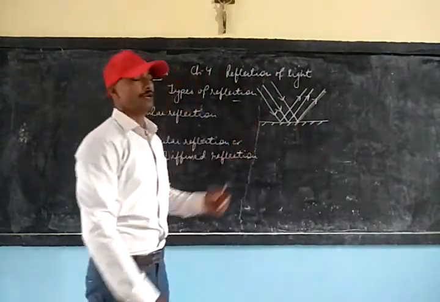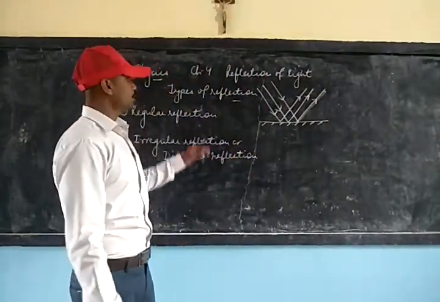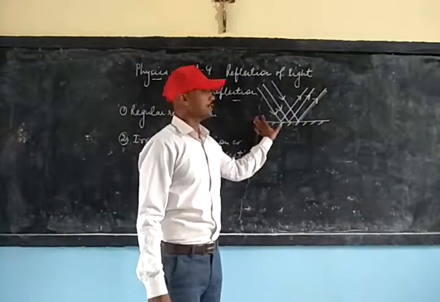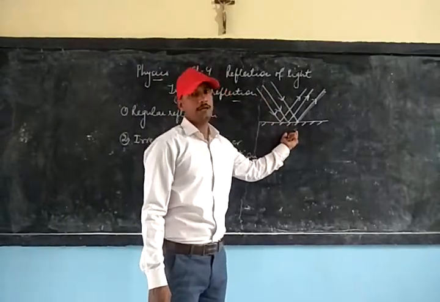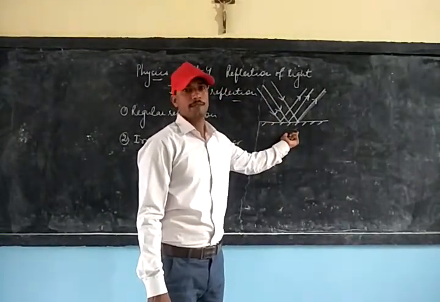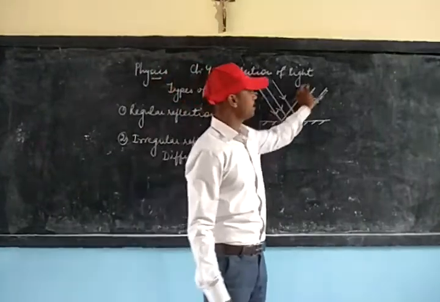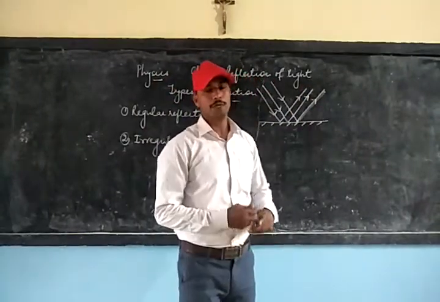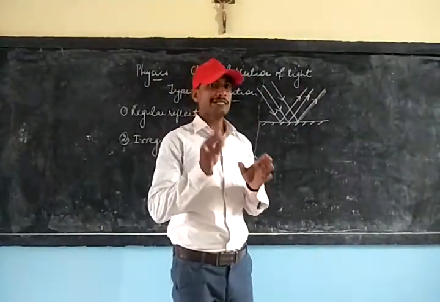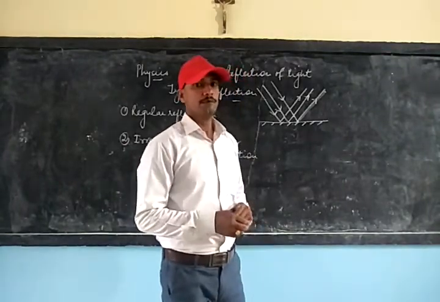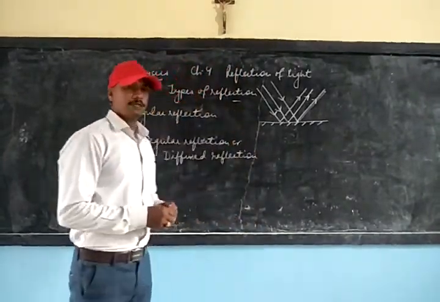Now, if you see carefully, you will find that in regular reflection, the incident rays are parallel to one another. Same way, the reflected rays are also parallel to one another. This is the case of regular reflection.